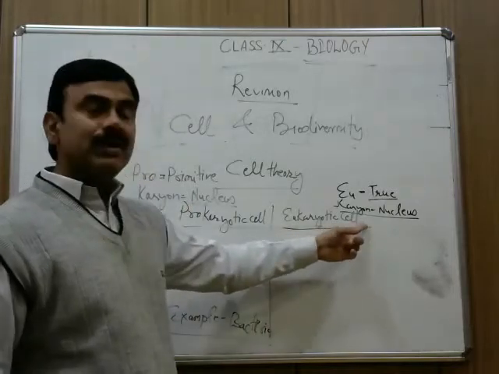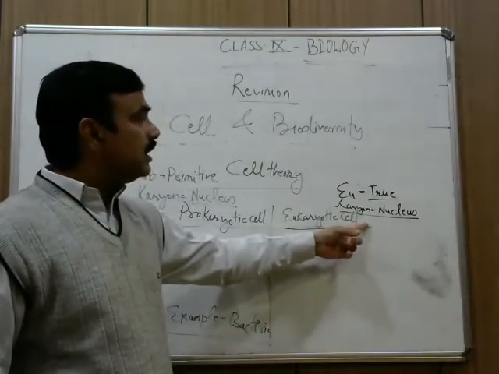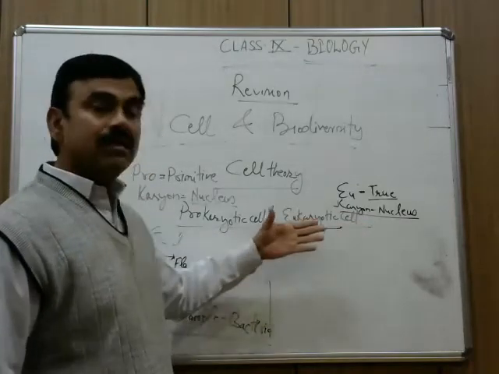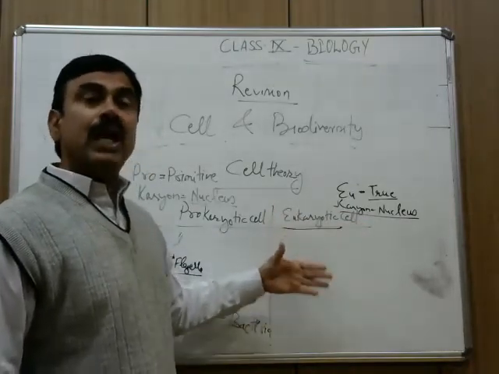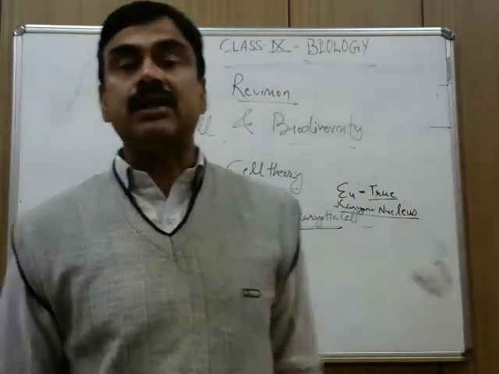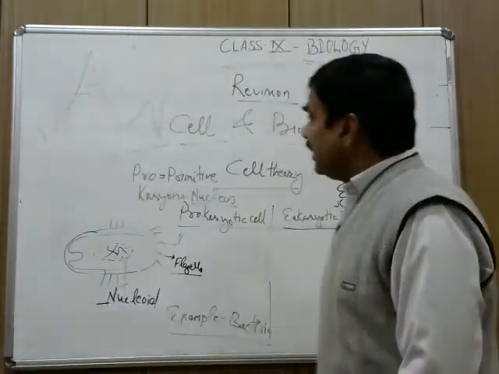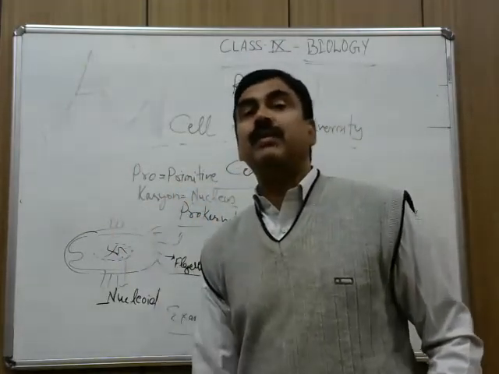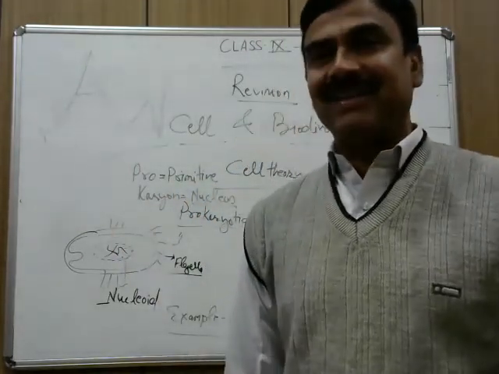So eukaryotic means the nucleus is very well developed and the animals are big in shape and size. They are having many cell organelles in their structure. Right? So when you start, there are 2-3 main differences between prokaryotic and eukaryotic cell.